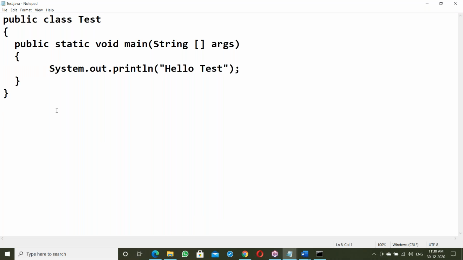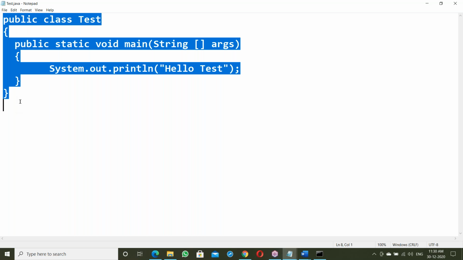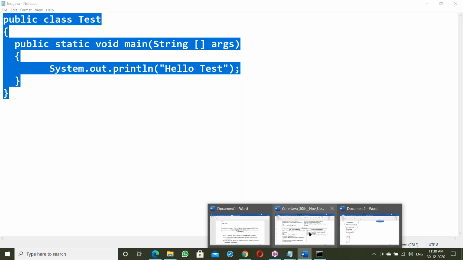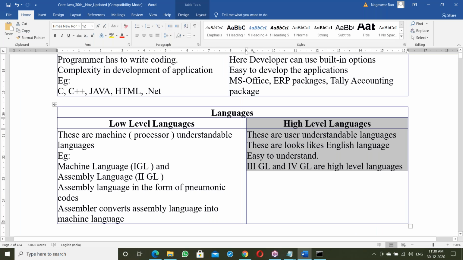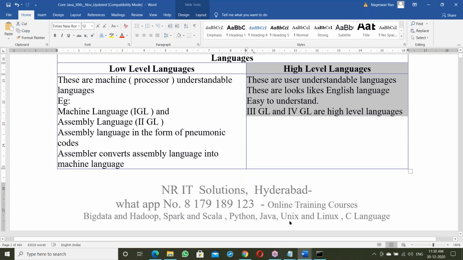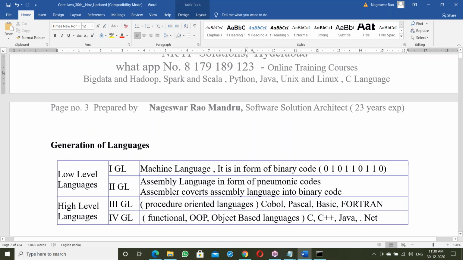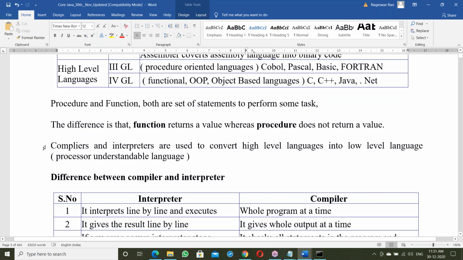Yes, this program, this complete code, has to be converted into system understandable language. After converting into system understandable language, then execution starts. Who will convert high level language into system understandable language? Either a compiler or an interpreter.